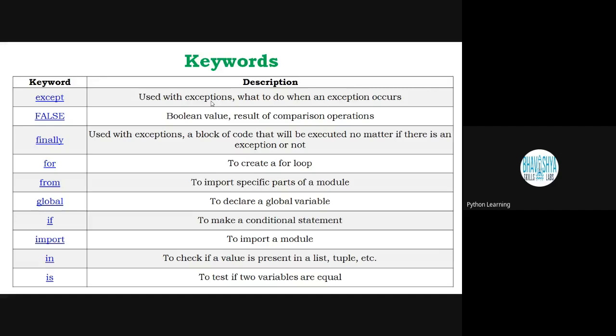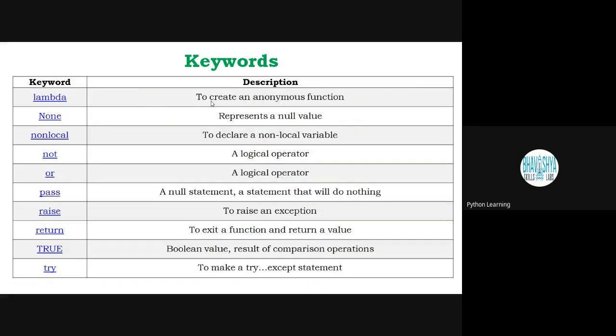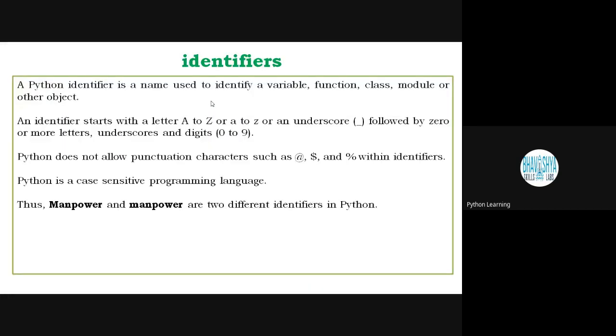And next is finally, this content is generally applicable inside Java. It's a part of Java, but it's also applicable inside Python. Now, whatever block we have to execute, and finally, we have to execute that content. Try, catch, and finally, basically these three contents are there inside Java. These contents are also applicable inside Python. And creation of for loop, then from, global, if, import, in, and is. Similarly, some other keywords are there.